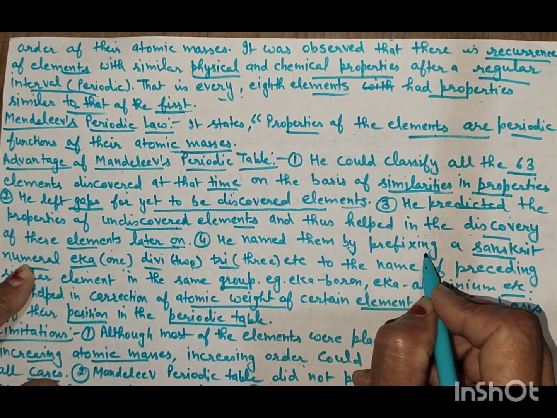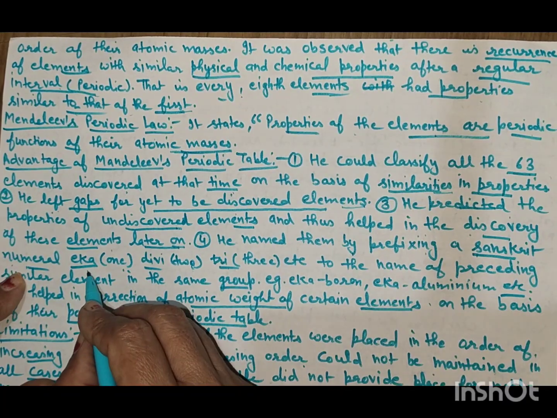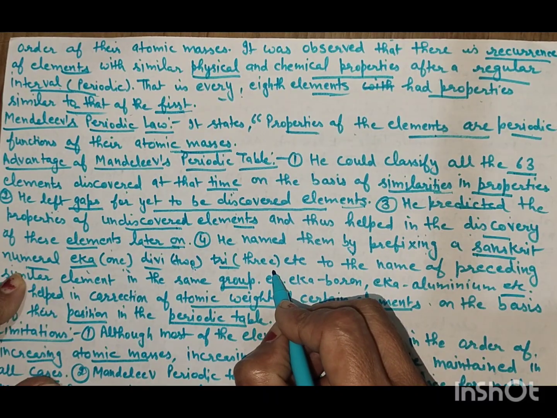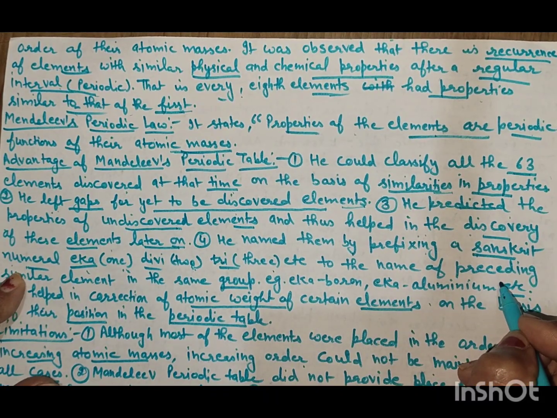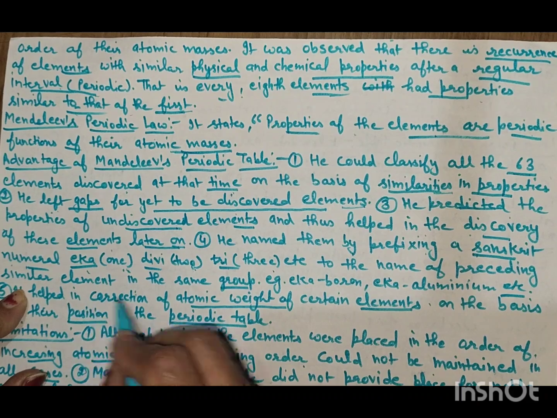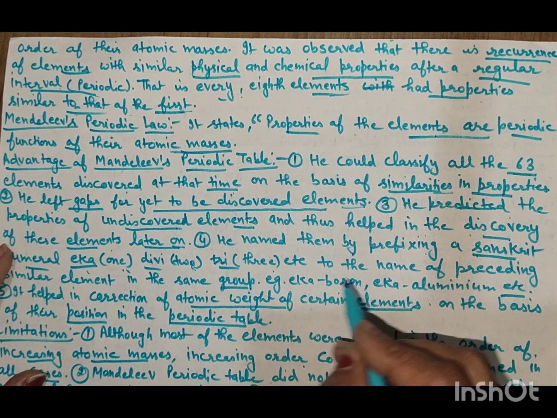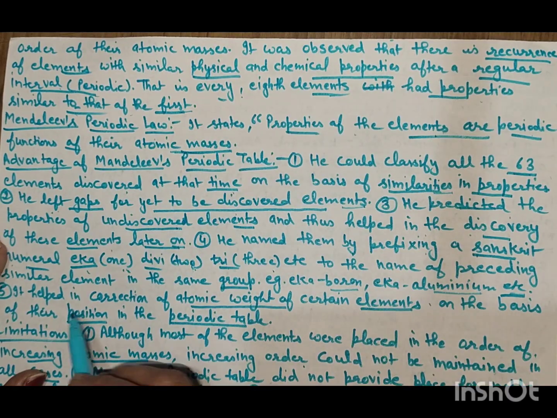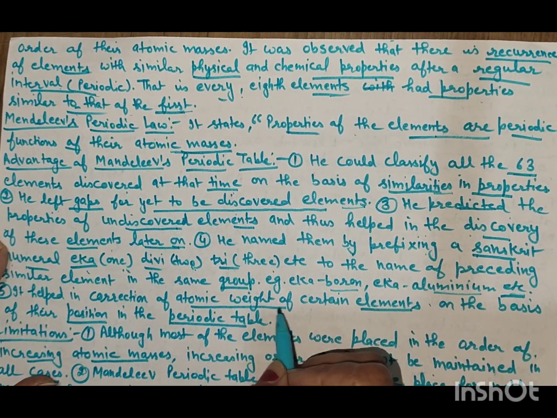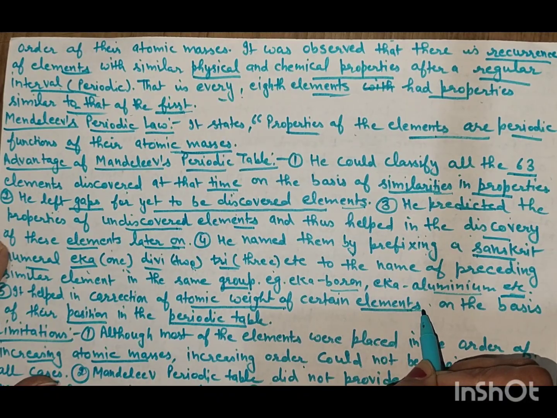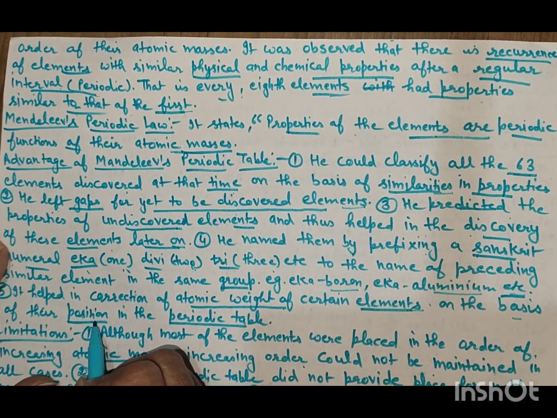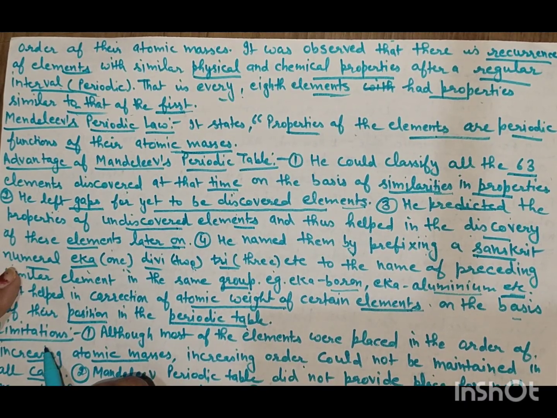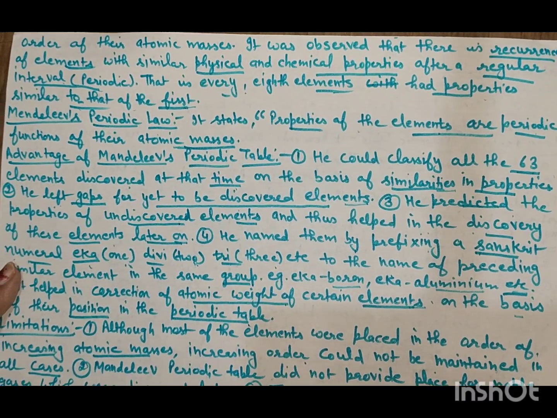He named them by prefixing a Sanskrit numeral, eka for 1, dvi for 2 and tri for 3, etc., to the name of the preceding similar element in the same group. Example: eka-boron, eka-aluminium, etc. It helped in the correction of the atomic weight of certain elements on the basis of their position in the periodic table.